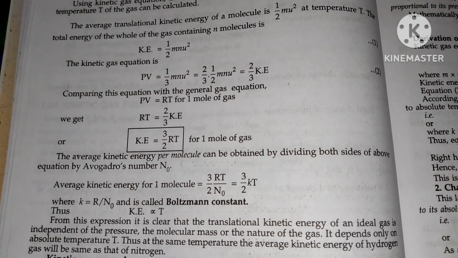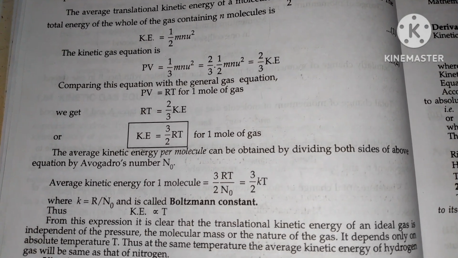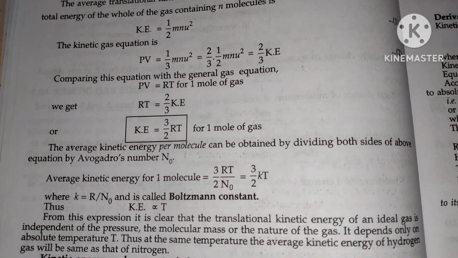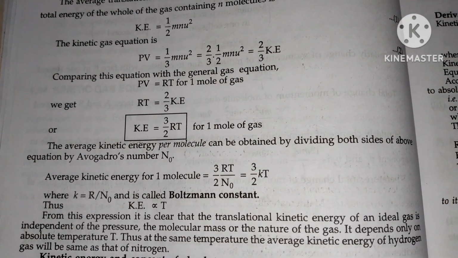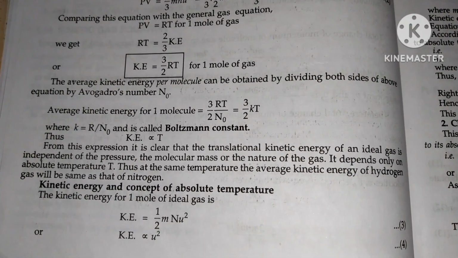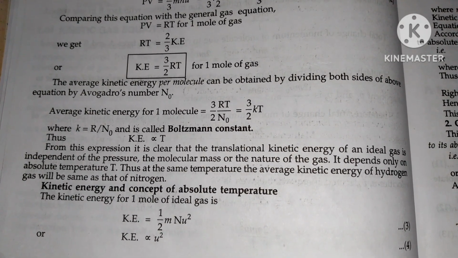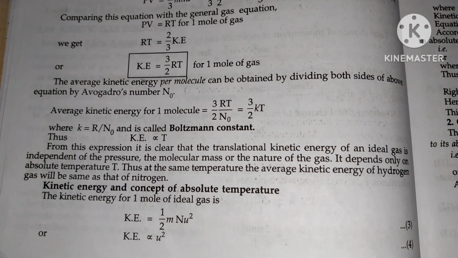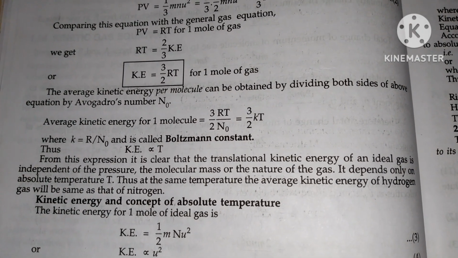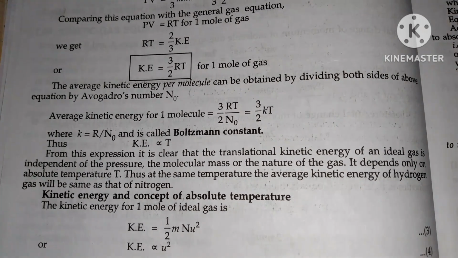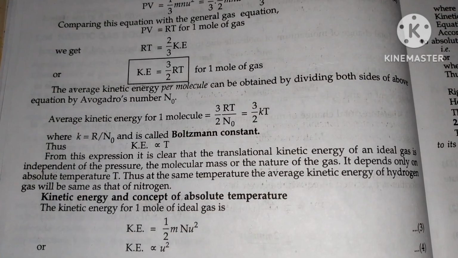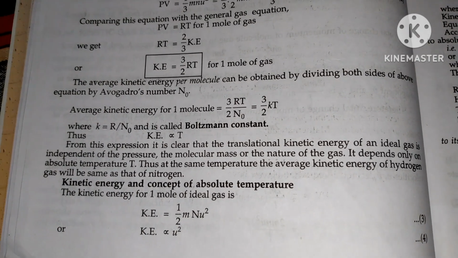Comparing the equation with the general gas equation, PV equals nRT for 1 mole of gas, we will get RT equals 2 by 3 KE, or KE is equal to 3 by 2 RT for 1 mole of a gas. The average kinetic energy per molecule can be obtained by dividing both sides of the above equation by Avogadro's number N0. Average kinetic energy for one molecule is equal to 3 by 2 RT divided by N0, which is 3 by 2 small k into capital T, where small k is equal to R divided by N0 and is called the Boltzmann constant.